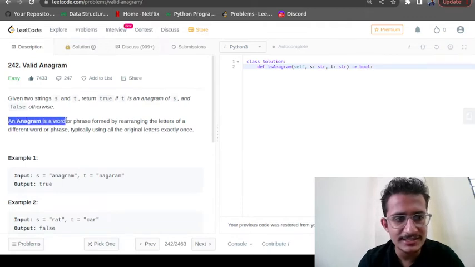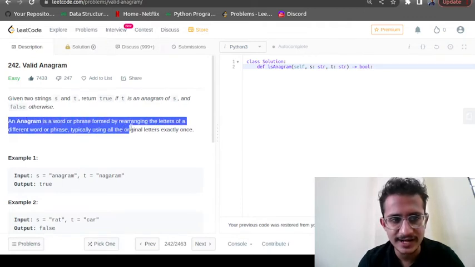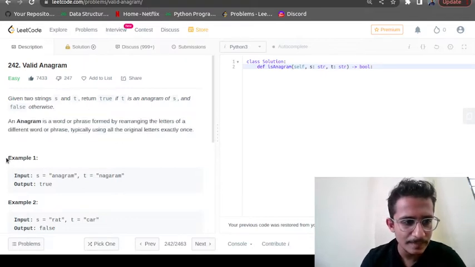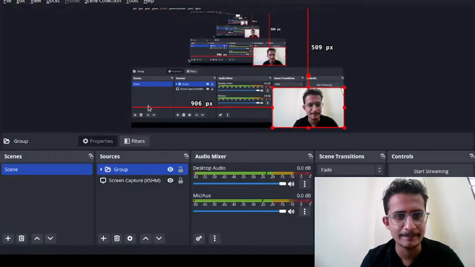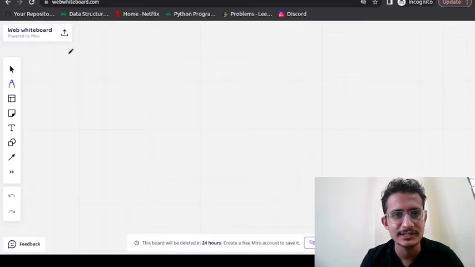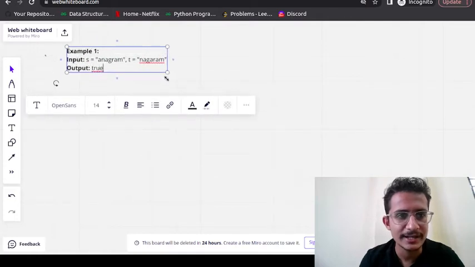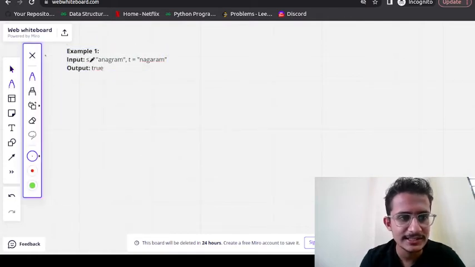An anagram is a word or a phrase that is formed by rearranging the letters of a different word or phrase, typically using all the letters exactly once. Okay, so let me copy this example and then I will explain what it is saying. So what is happening here is, as you can see, S is a string which is anagram.